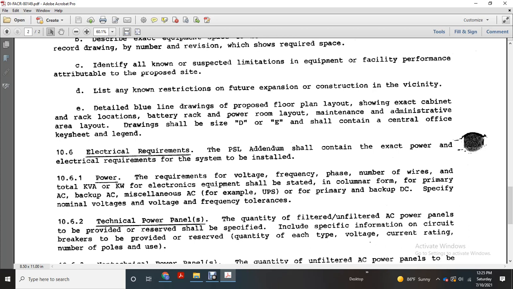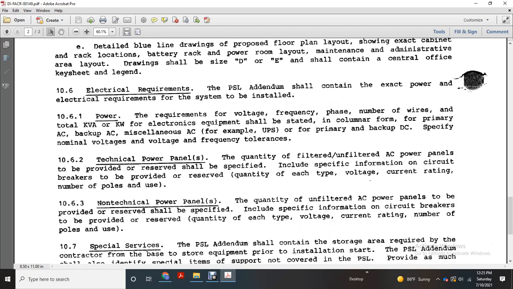columnar form with primary AC, backup AC, and miscellaneous AC. For example, UPS for the primary, backup of the DC, specified nominal voltage, and frequency tolerances. Technical power panels: the quantity of filtered and unfiltered AC power panels provided with the reserve shall be specified. Include specific information on circuit breakers, provided and reserved quantity, each type of the voltage, current rating, and the number of poles in use.